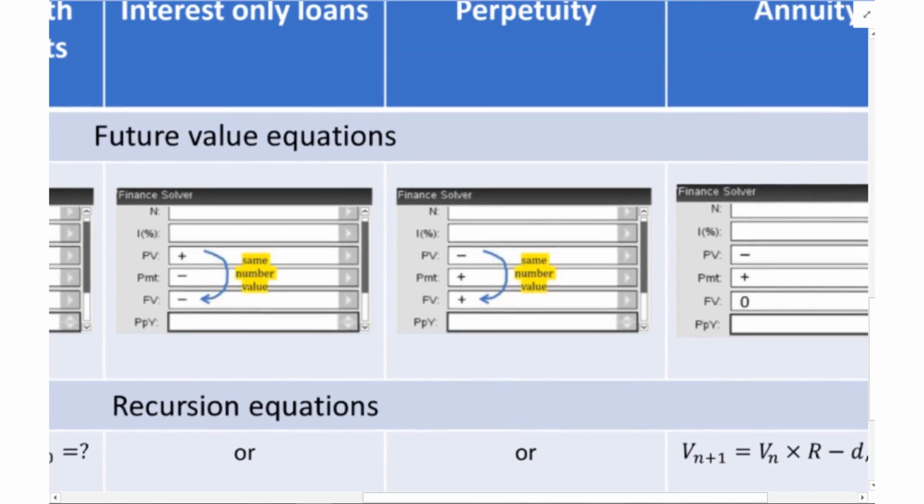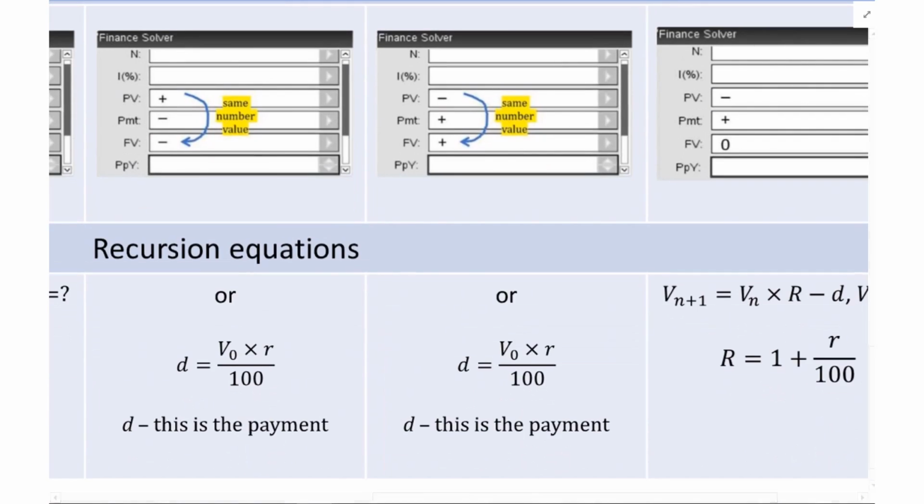So this is a perpetuity. What we need to put here is the PV, the principal value, is a negative, and the final value is a positive. It's like saying principal value, I'm giving them money, they're giving me back. That's the same number. So if the number's 10, 10 goes there, minus 10, plus 10.